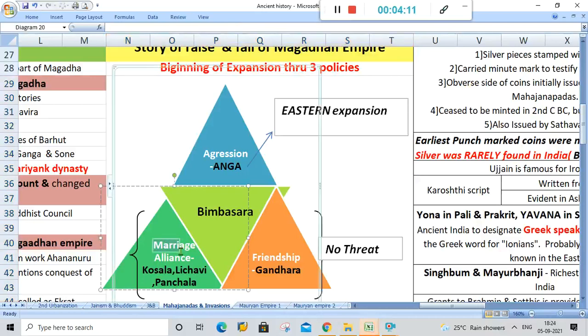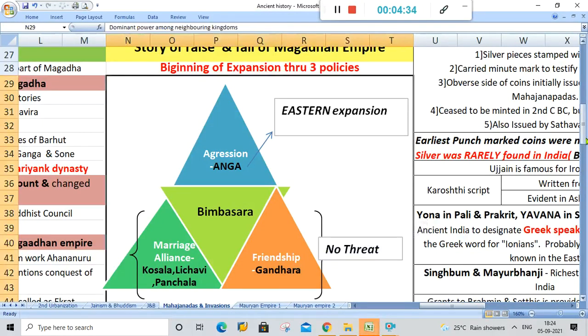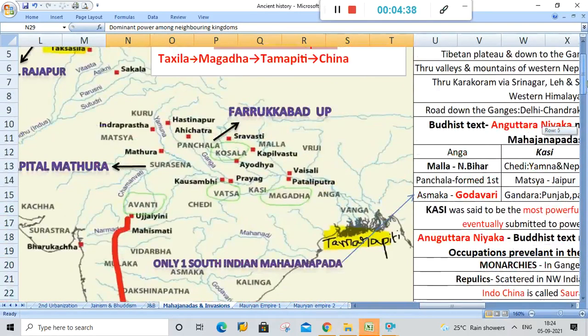Then he made marriage alliances with the Koshala, Licchavi and Panchala kingdoms and friendship with Gandhara. So this made him friends with these 2 sets of areas, that is Koshala, Licchavi and Panchala being one set which was befriended through marriage alliance, and then Gandhara. So there was no threat from these areas. Let's have a look at these areas in the map for a clear understanding.